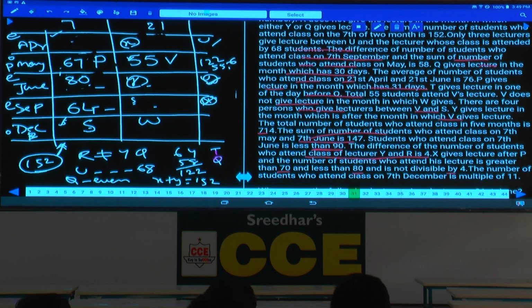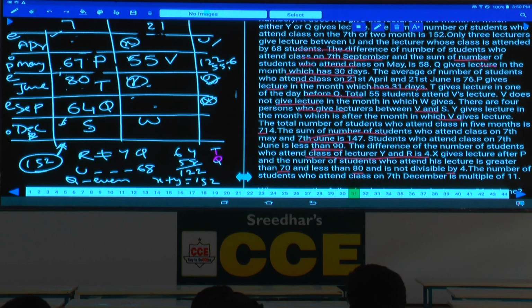U is after P, that information is there. Now T and Q were there. T is before this one and Q is after this one, so these two must be one after the other. But on the 7th only, this must be T, this must be Q. Now P, T, Q, S were done. Now we are left with U. Hence where can this U be?